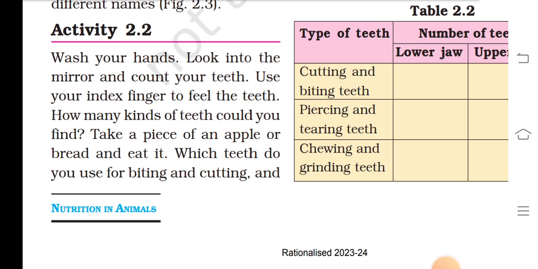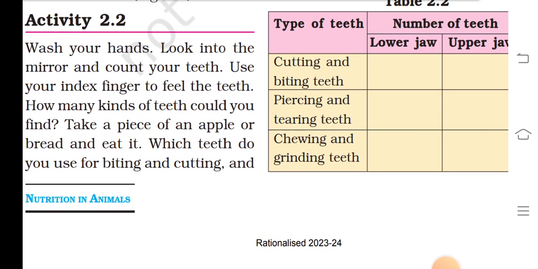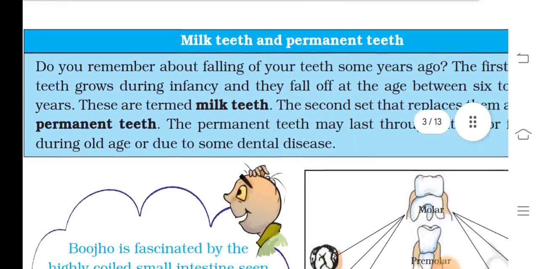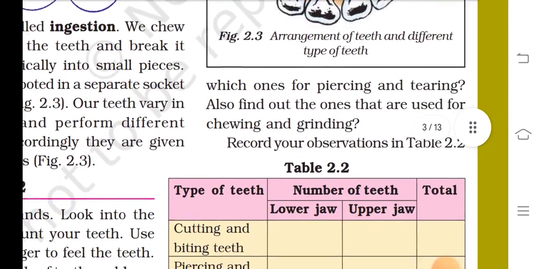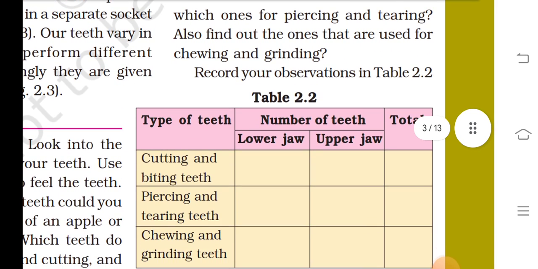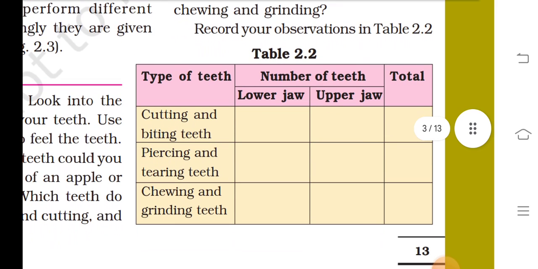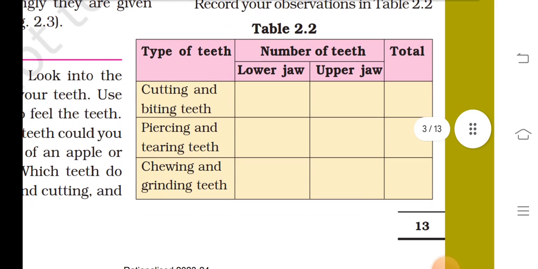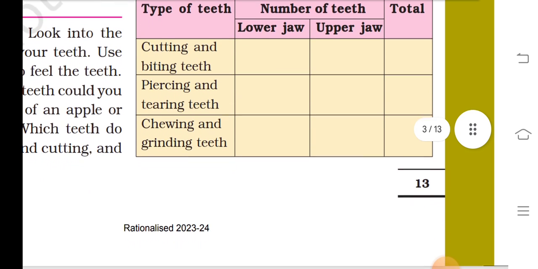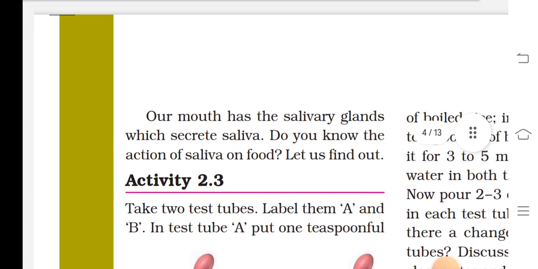Take a piece of an apple or bread and eat. Which teeth do you use for biting and cutting, and which ones for piercing and tearing? Also find out the ones that are used for chewing and grinding. Record your observation in table 2.2. Type of teeth, number of teeth, lower jaw, upper jaw, total, cutting and biting teeth, piercing and tearing teeth.